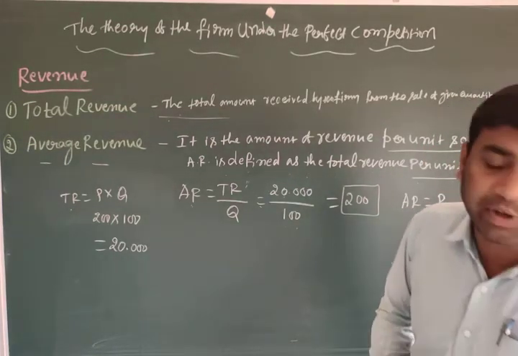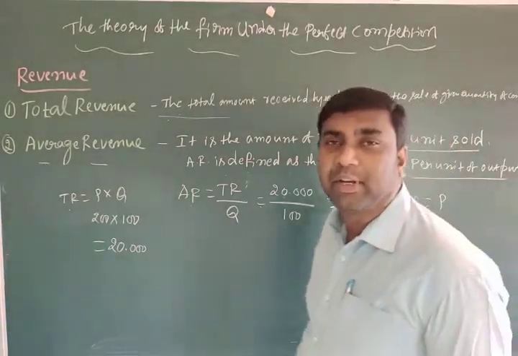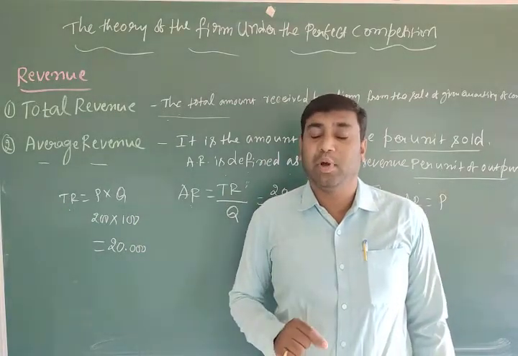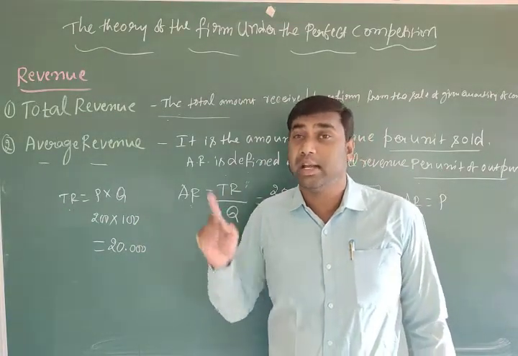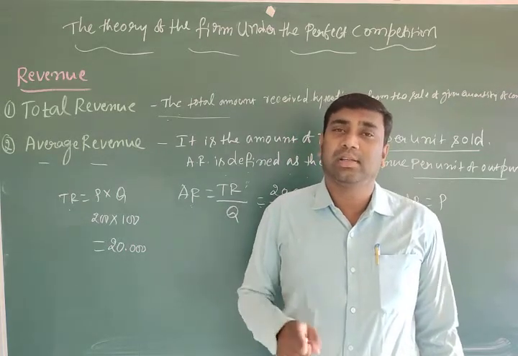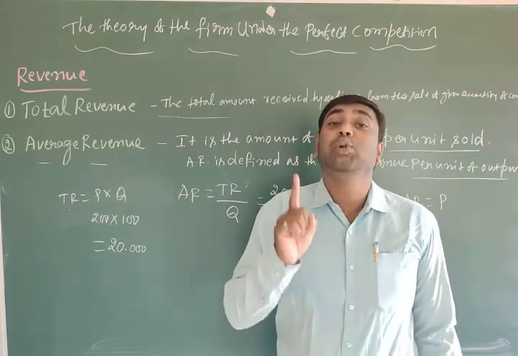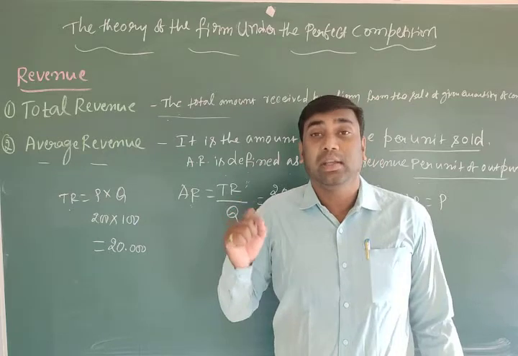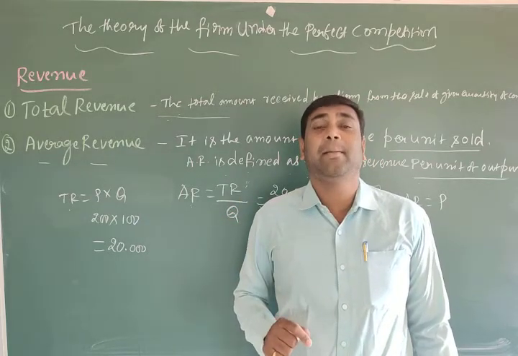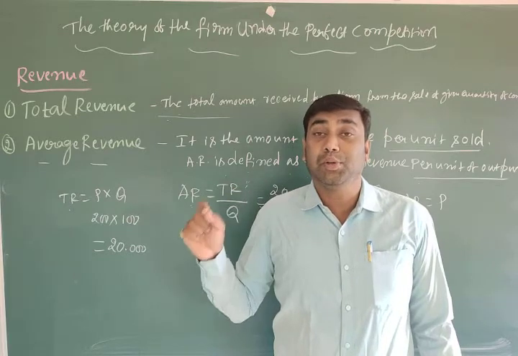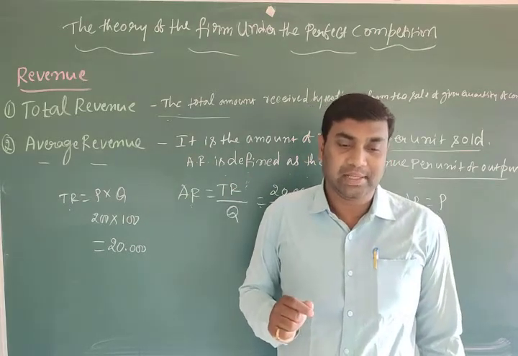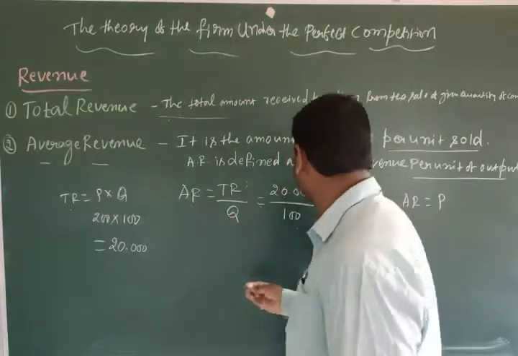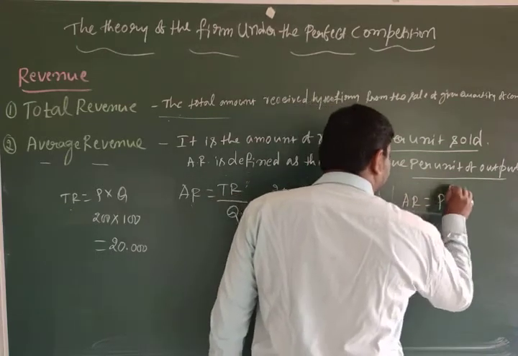You have to understand here, for a price taking firm, because in the perfect competitive market, firms are price takers, not price makers. Why? Because there are a large number of sellers and buyers. All the sellers are selling homogeneous products at a uniform price, without changing the price. That's why in the perfect competitive market, price should equal average revenue. For a price taking firm, average revenue equals the market price. Don't forget, average revenue equals the market price.